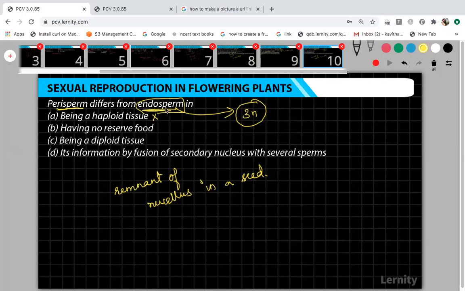Yes, they are asking how it differs from endosperm. Having no reserve food. Perisperm will have reserve food material or not? It will have, because nucellus is there, no? So again, that is also wrong.